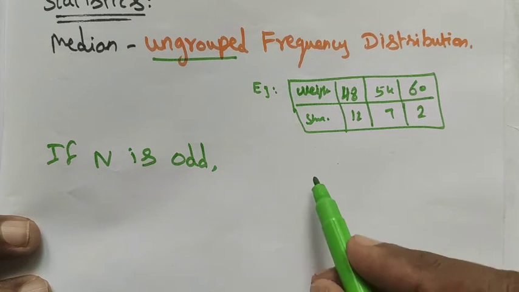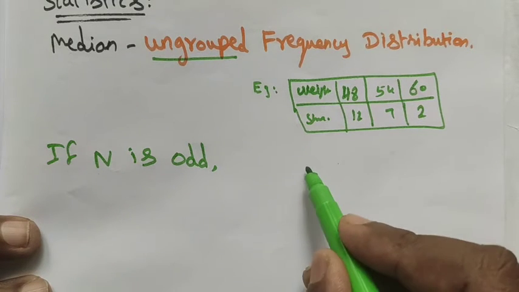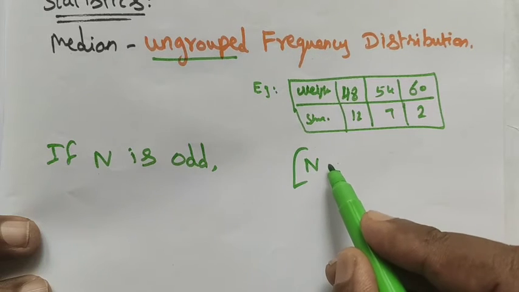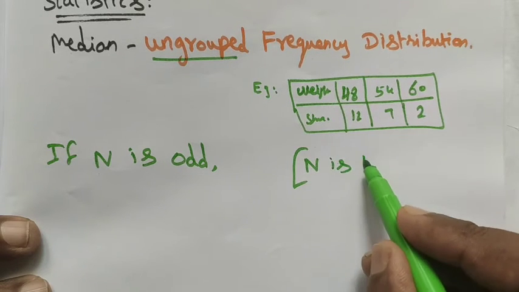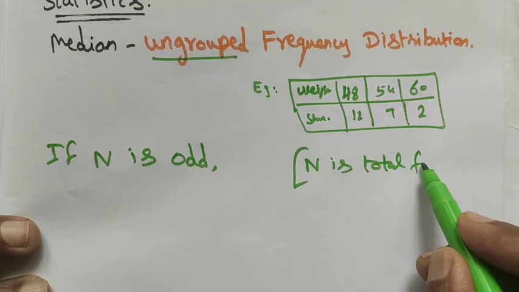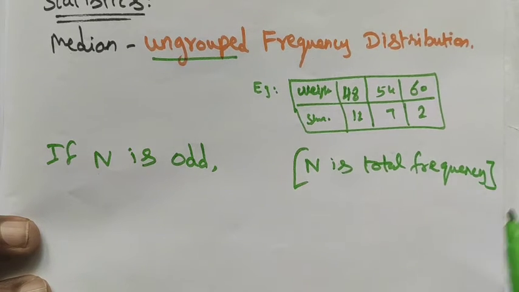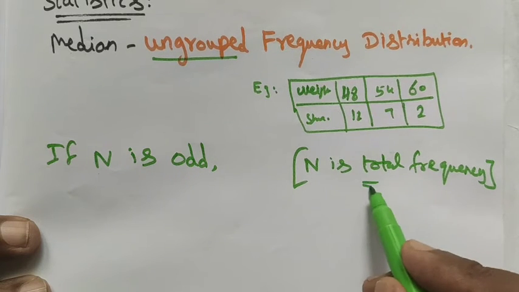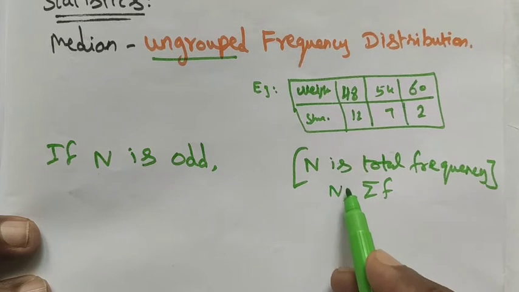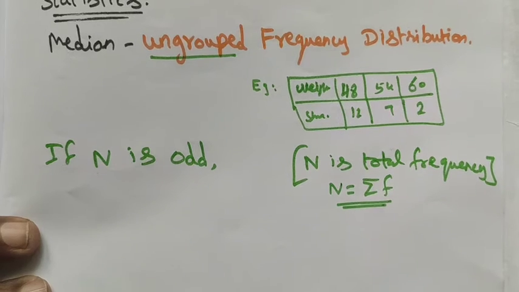Here n is the total frequency. Total frequency means summation f. N is nothing but summation f.